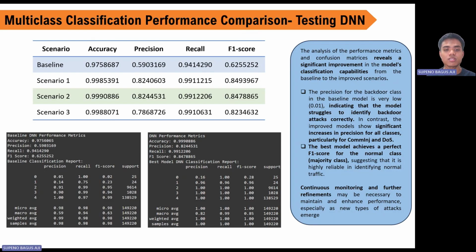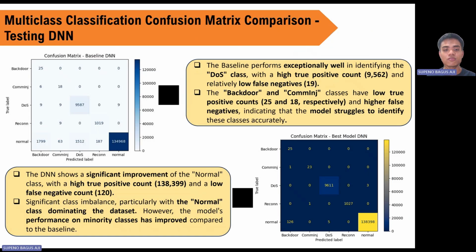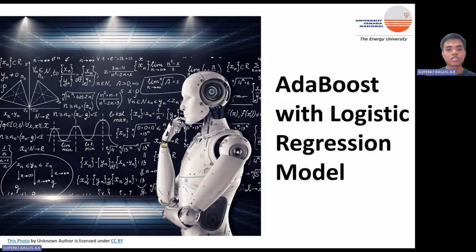In testing data, precision and recall become a significant improvement from the baseline. High true positive is achieved and dominated by the normal class as the majority class. Move on to the second model.